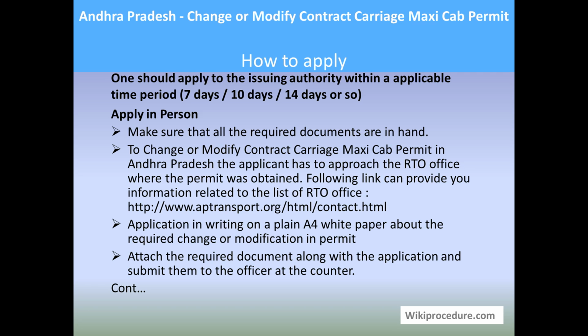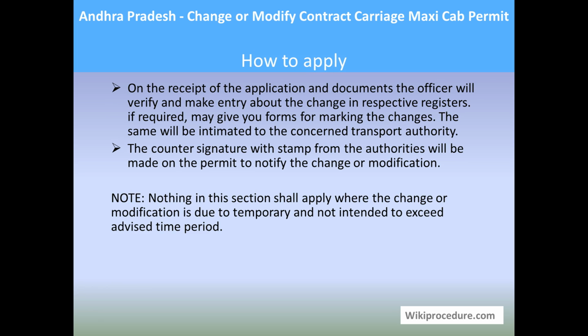There will be a queue, and stand in the queue and wait for your turn and pay the fees and submit these documents on your turn to an officer at the counter. Once the counter authority accepts your fees and accepts your document, he will start to process the application internally. There might be a need to check for the details which you have presented. If everything is fine, then he will make respective changes in the register which is kept in the RTO office.